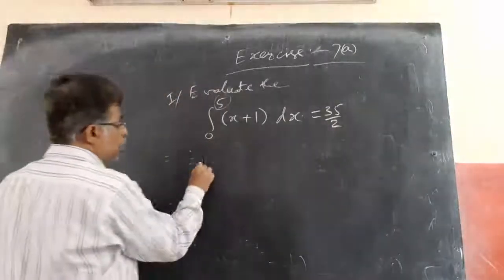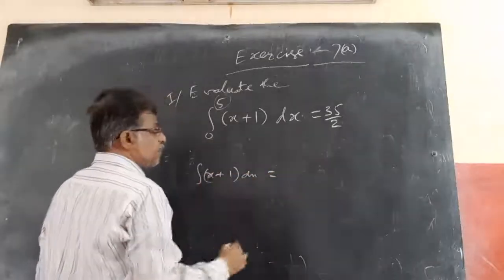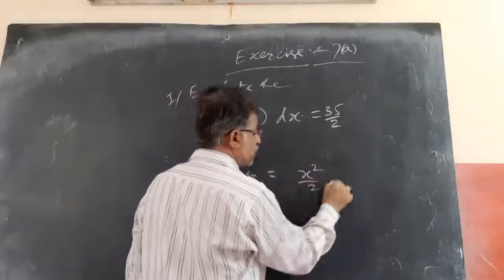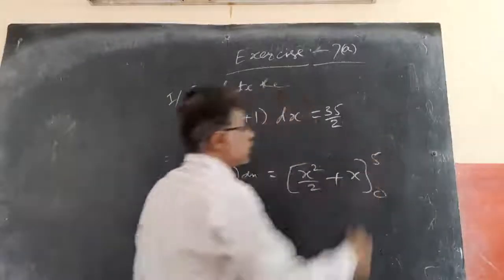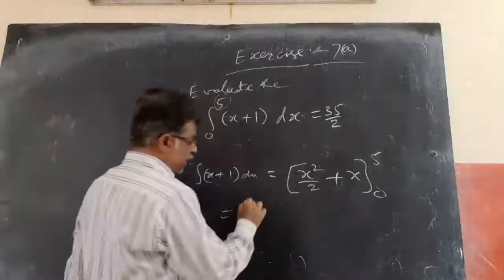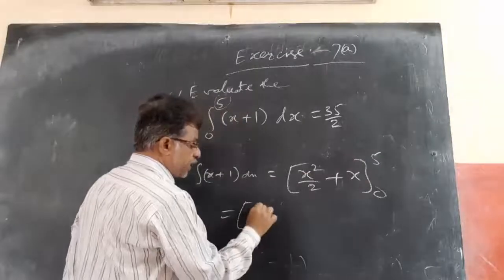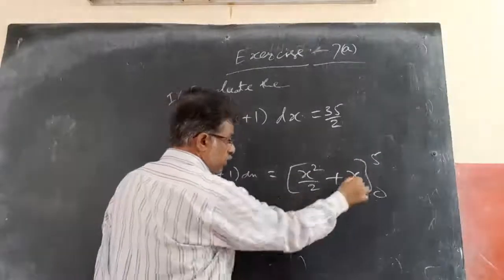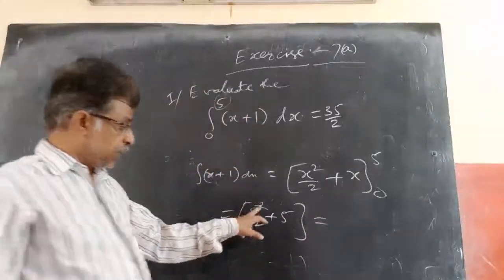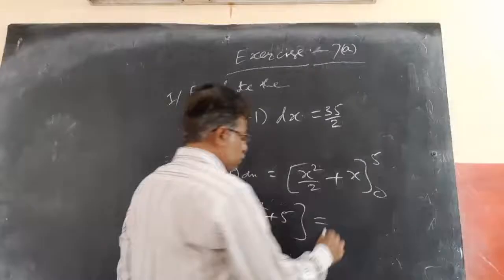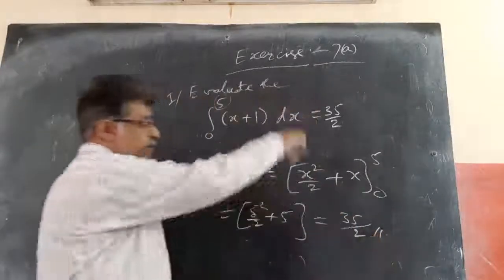You know how to find the integral of x plus 1 dx. What is the integral of x plus 1? Integration of x is x square by 2, plus integration of 1 is x, between the limits 0 to 5. Now we apply upper limit minus lower limit, means in place of x substitute these limits. 5 square by 2 plus 5, minus lower limit, which is 0. So 25 by 2 plus 5. By taking LCM, we get 35 by 2. Both are equal.